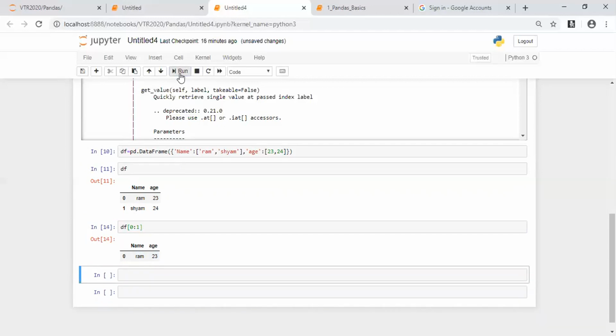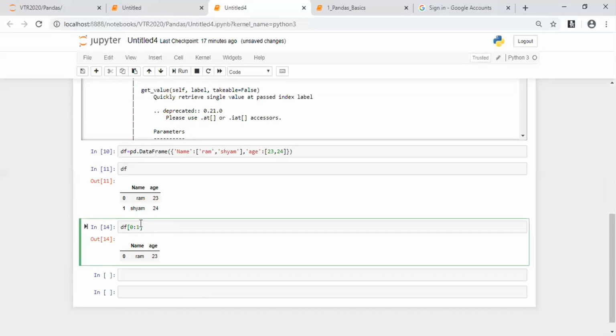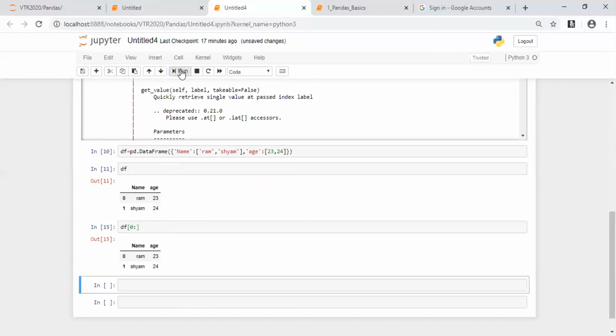If you require only the 0th row, then start from 0 and give 1, and the output will be only the 0th row. Why is it so? Start from 0, end at 1, and don't take 1. So 0:2 means start from the 0th row and give all the rows, so you'll get the 0th row and the first row also. Are you with me?